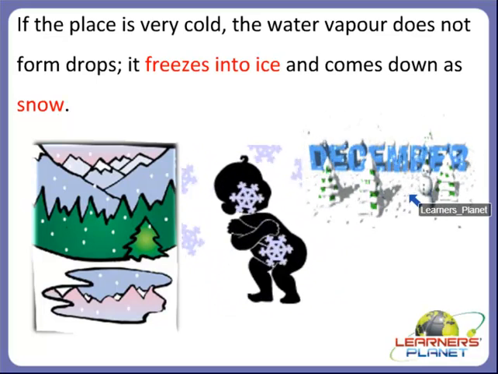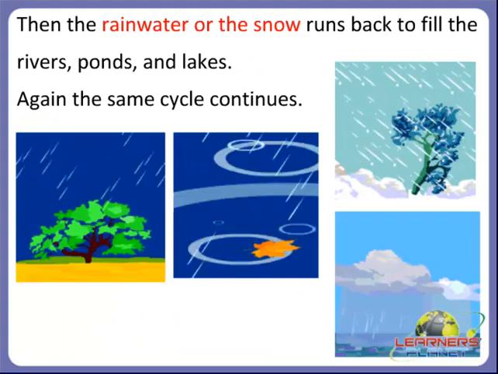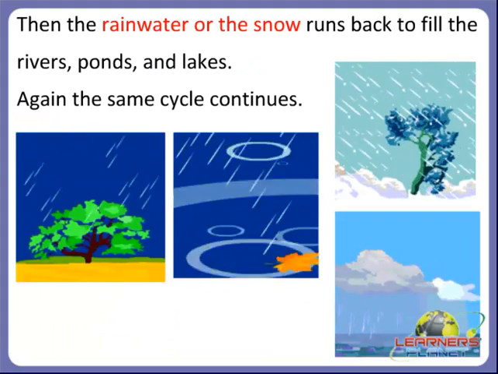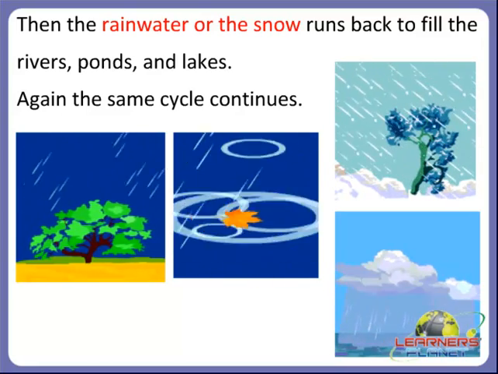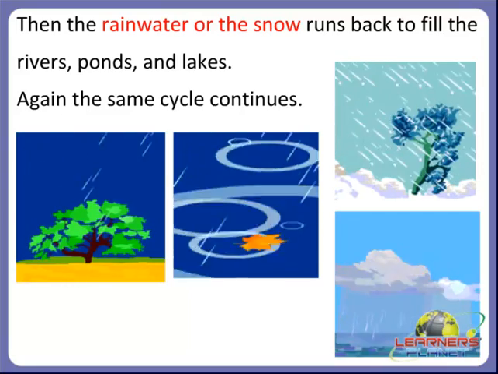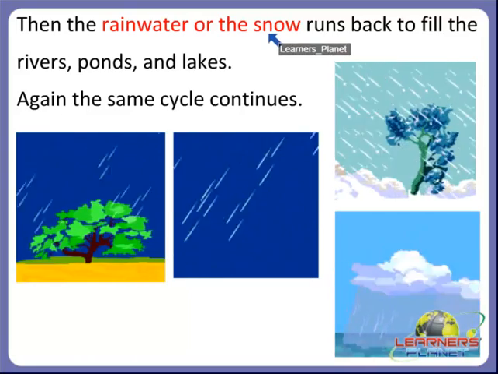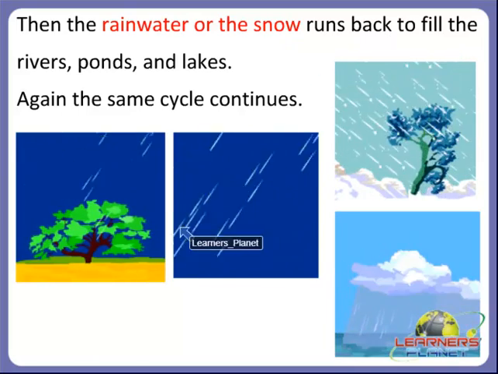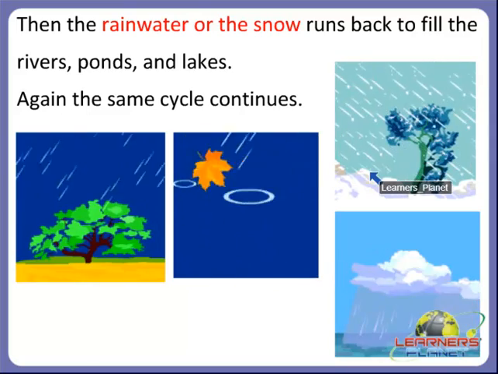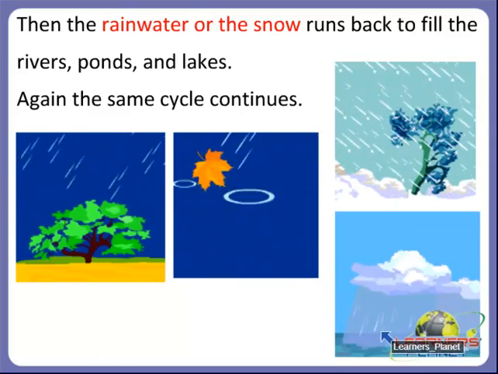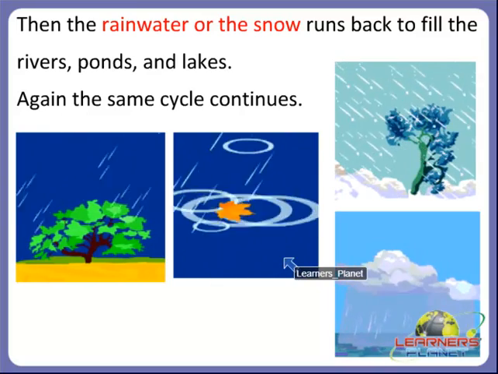So it falls down as snow where it is very cold. Children, what happens to the rainwater or the snow that falls down? Yes, then the rainwater or the snow runs back to fill the rivers, ponds and lakes.